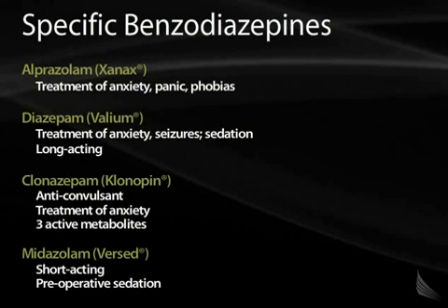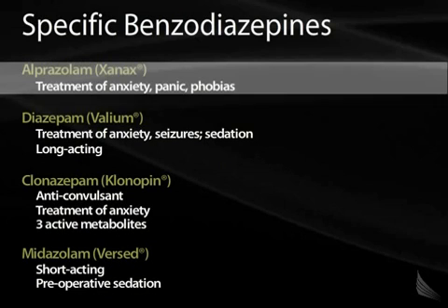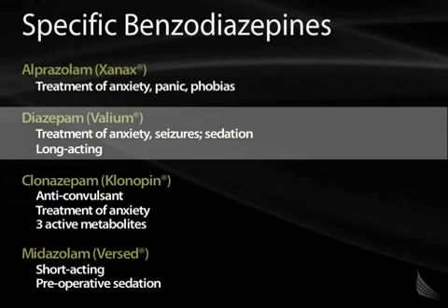Some specific benzodiazepines that you should know are alprazolam. Alprazolam is generally given for anxiety, panic, and phobias, and it can be used as an outpatient. It's relatively rapid acting, and it has a short half-life. Valium, also known as diazepam, is longer acting. It's commonly given for anxiety and seizures. This one is also commonly given for delirium tremens or DTs.